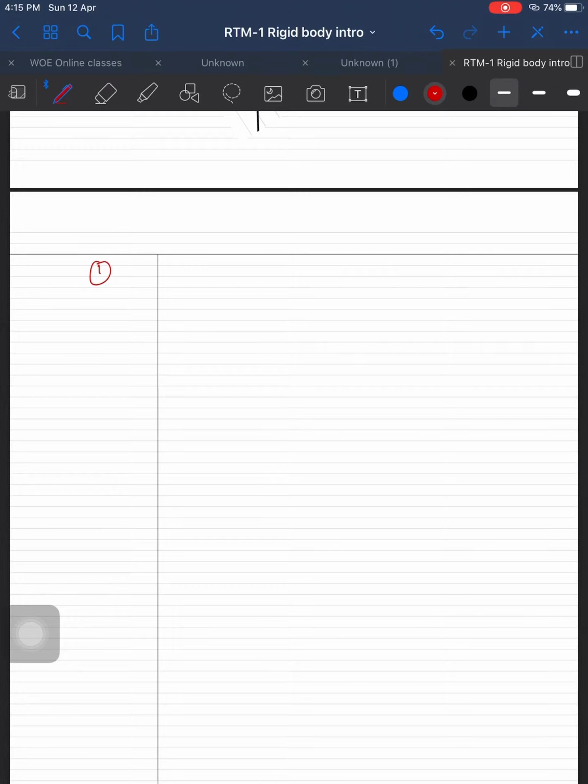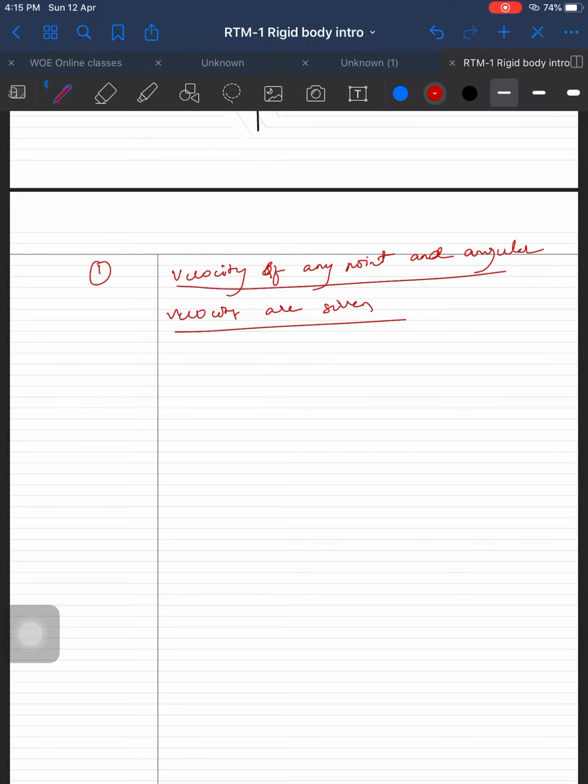First case is velocity of any point and angular velocity are given. The problems are two types basically. Velocity of any point and angular velocity are given.